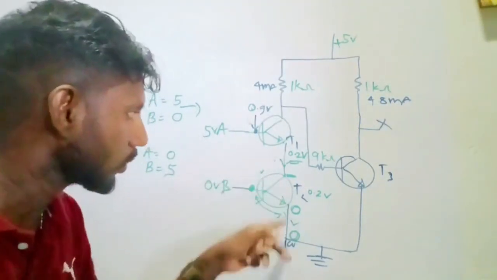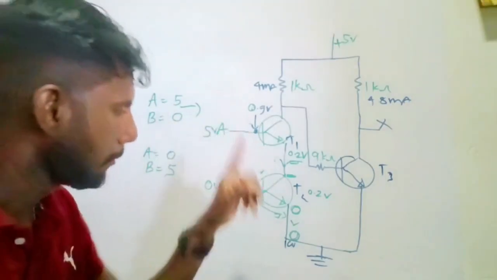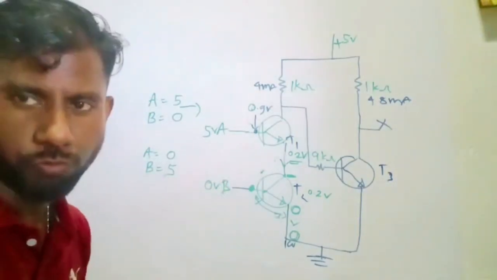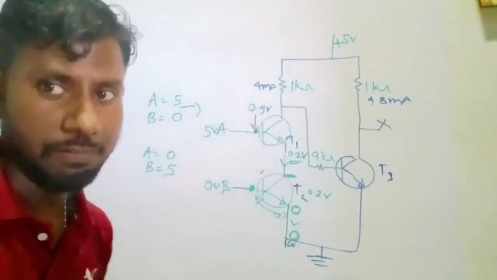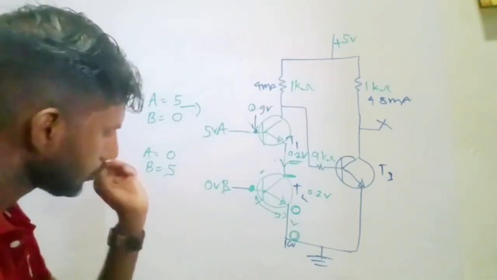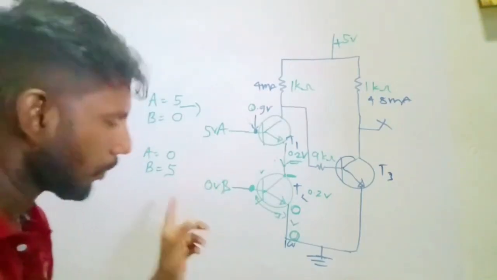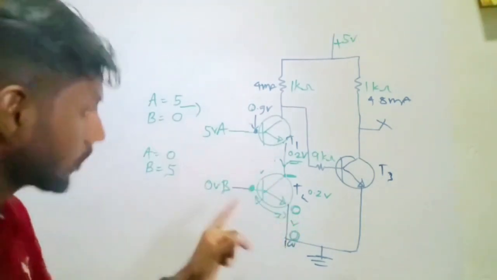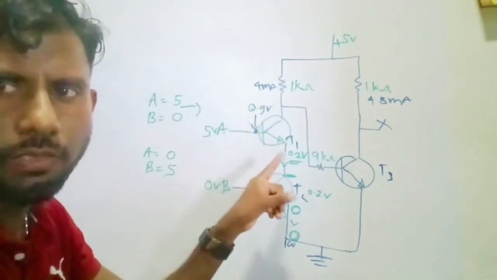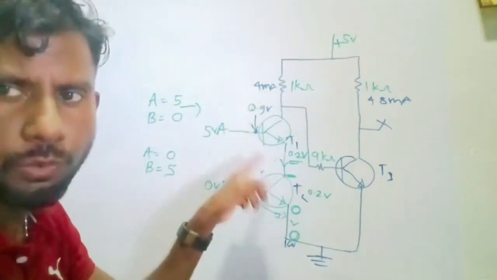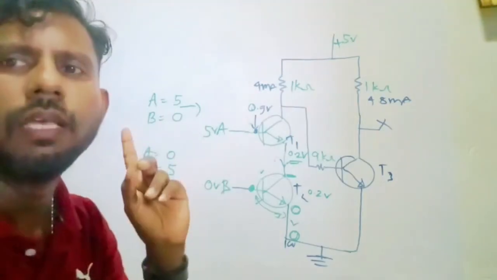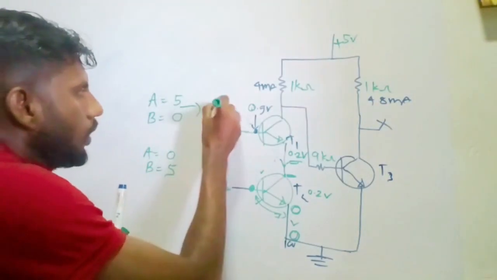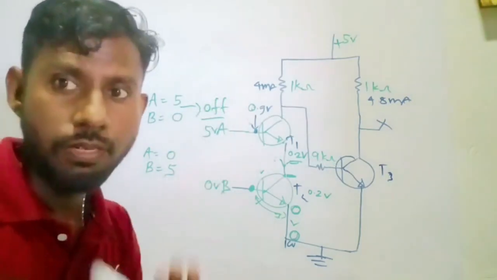So both transistors are off. That we have to tell, right? T2 operates in cutoff region, so no IC passes through it. Because of that, the collector current will not pass through T1 either, so T1 is in cutoff region as well.